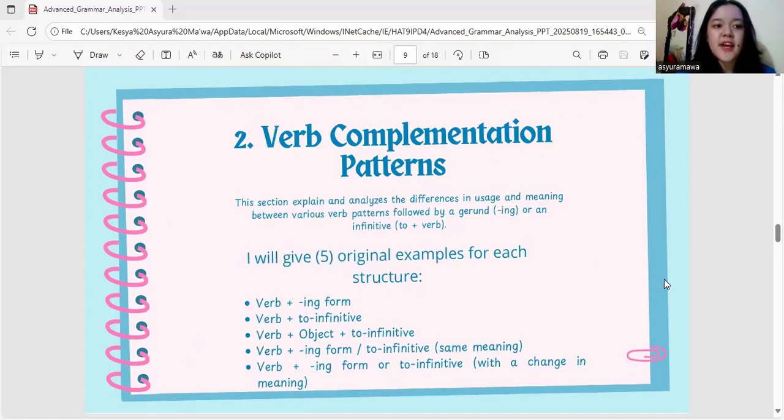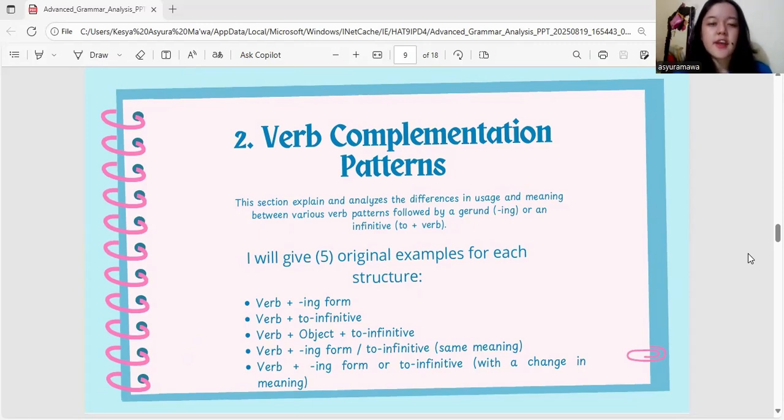Next, we'll analyze verb complementation patterns, exploring how the choice between an -ing form and a to infinitive can completely change a sentence's meaning. Number 2. Verb complementation patterns.